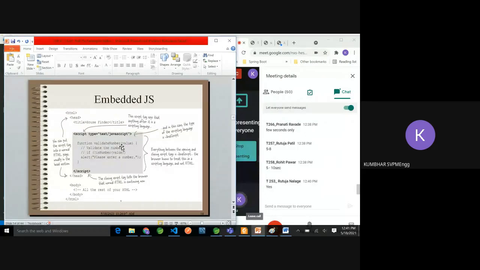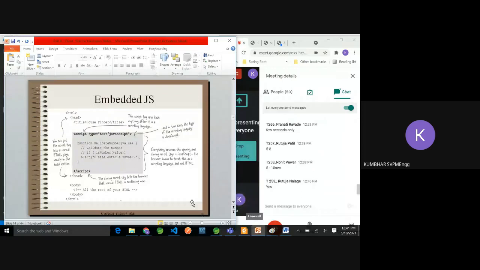You can observe this script is written inside the head after the title tag, then the head tag ends, and then the HTML and the body, where you can write the rest of your code. The first line where we have written the script and type is the beginning tag, and in this case the type of scripting is JavaScript. The closing tag tells the browser the end of the JavaScript code, and after this there will be normal HTML code. Okay, this is the embedded way.